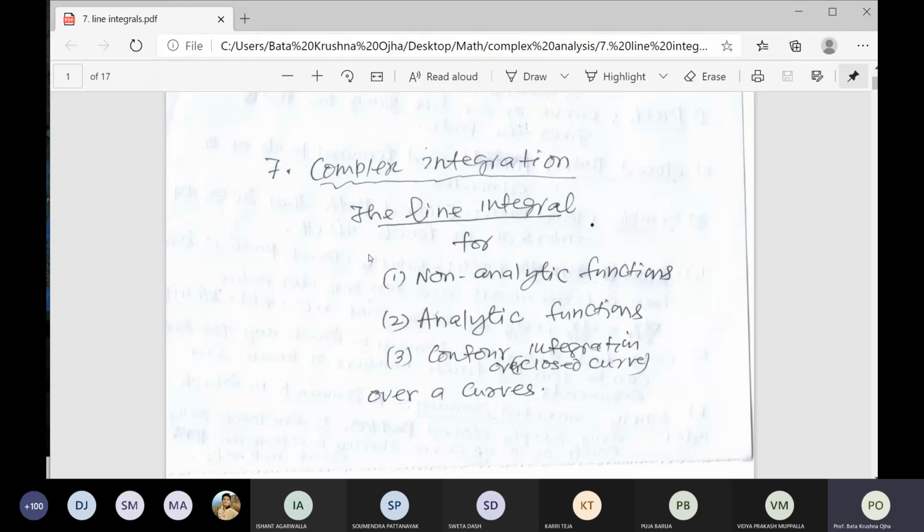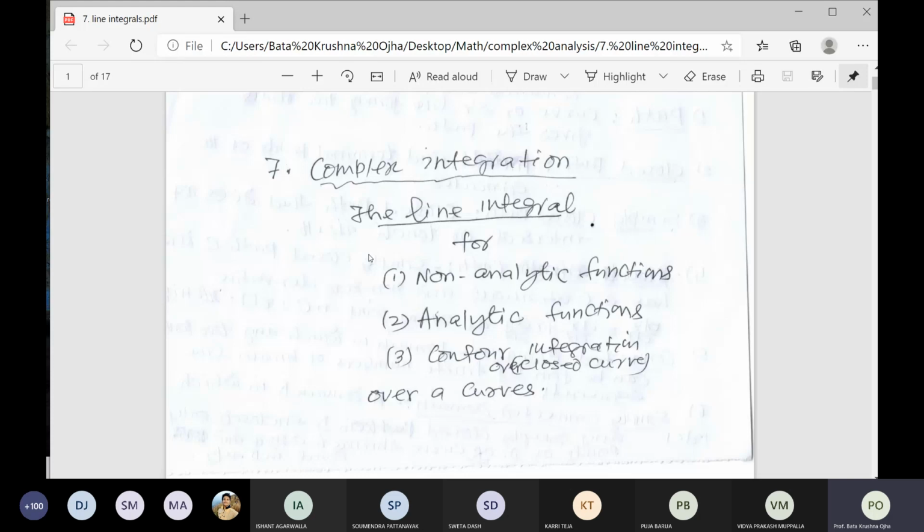But for analytic functions, same question: suppose we integrate the function f over the curve C joining A and B, A is the lower limit and B is the upper limit. For an analytic function, you just integrate the function as you already know in real calculus. You know the integration of sin x is minus cos x.